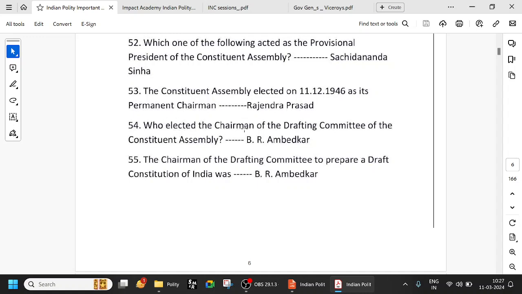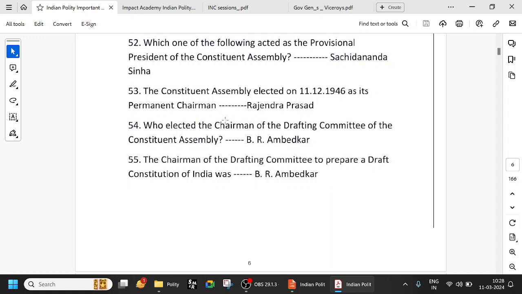Who was elected as the chairman of the drafting committee of the Constituent Assembly? I'm sure everyone is aware, the drafting committee is a very important committee. It is the committee finally responsible for drafting the constitution, and it is chaired by Dr. B.R. Ambedkar. That is the reason Dr. B.R. Ambedkar is attributed as the maker of the constitution, father of the constitution, etc.